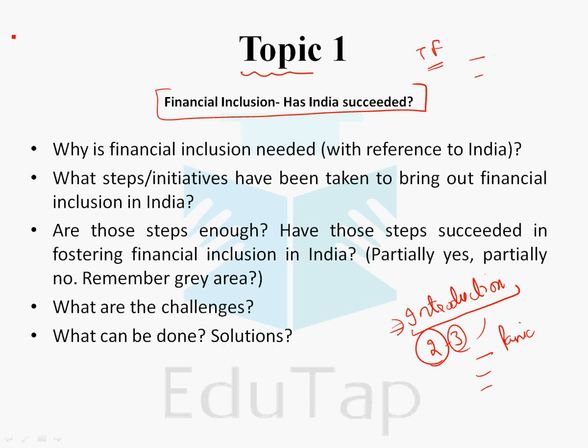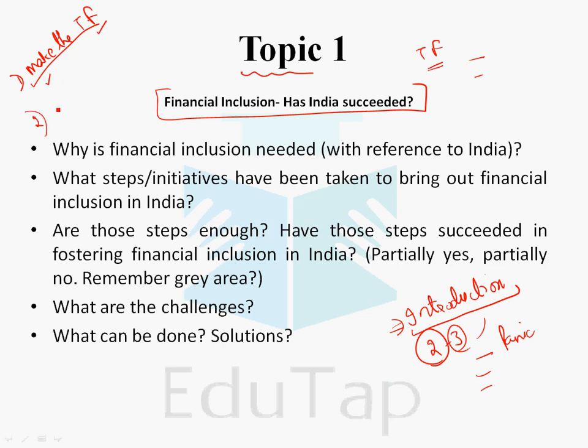Now what you have to do? See, first of all, make the thought framework. Forget about the introduction. Forget about how you are going to start, what kind of words you are going to use, whether you are going to start with a quotation, with some paragraph from the economic survey, or with some paragraph you read in the newspaper. Forget about that. Just simply frame the thought framework. Once you practice the art of writing a good thought framework, all the subsequent steps will automatically follow. So the first step is that you have to make the thought framework.